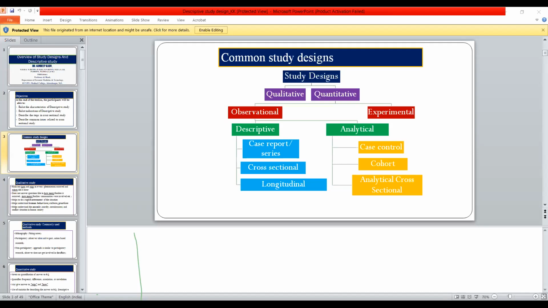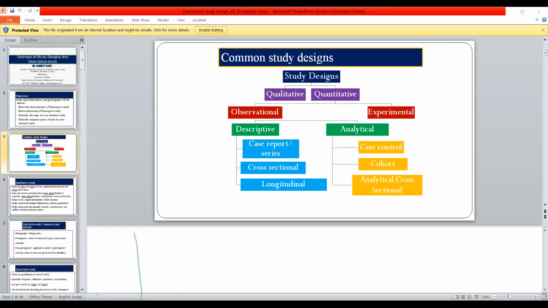Again, I will go to my example. So I have taken the example that you have done a cross-sectional study, and in that you got the data that out of 100 COVID patients, 80 have diabetes. So it has generated a hypothesis. So it is an educated guess or unproven data. So you have to again test that hypothesis.